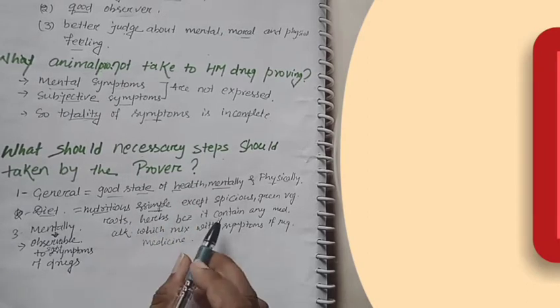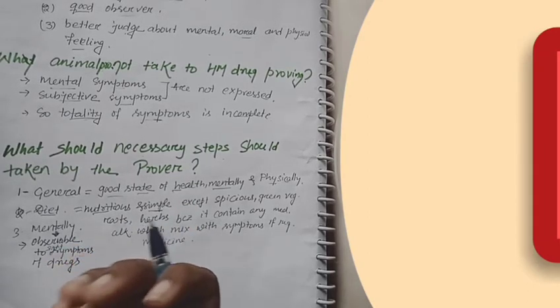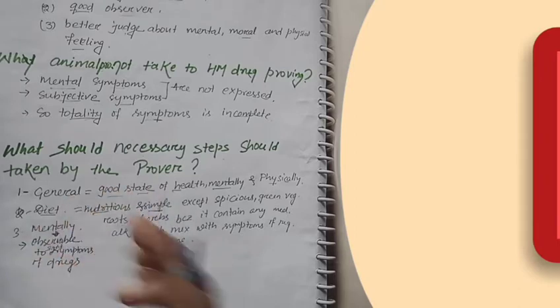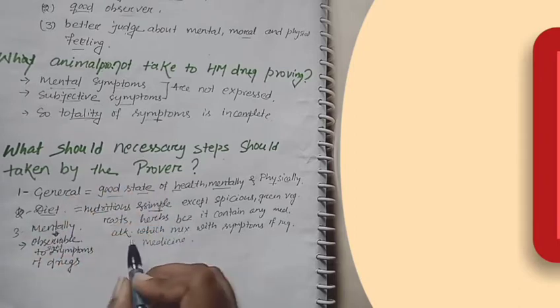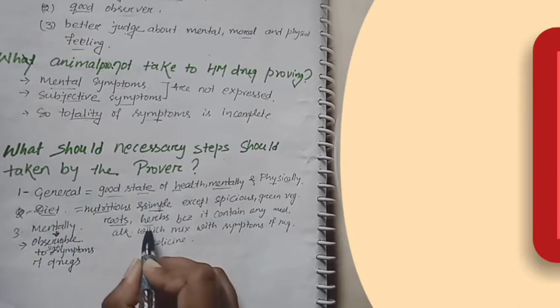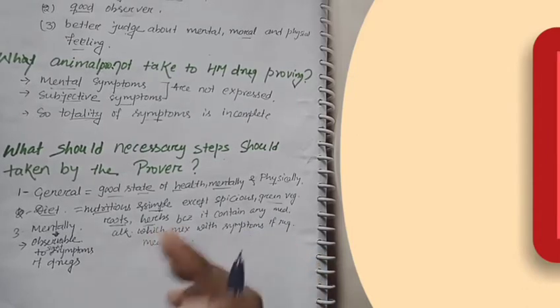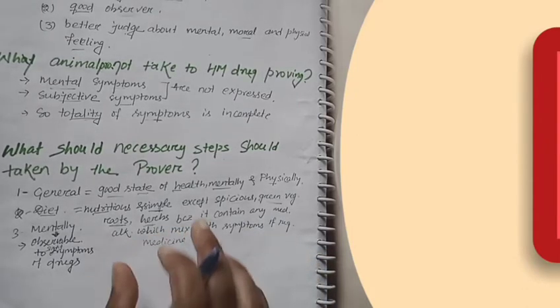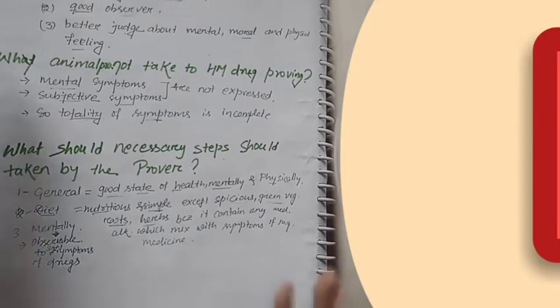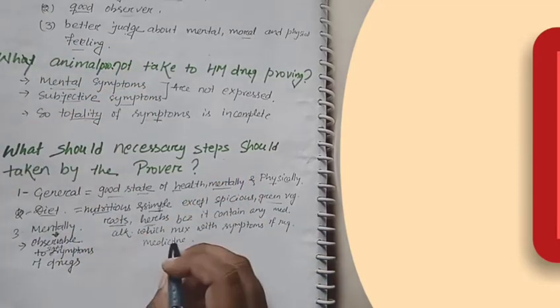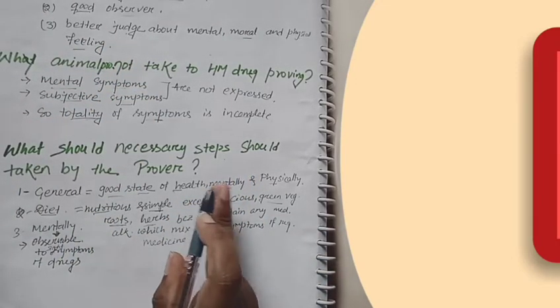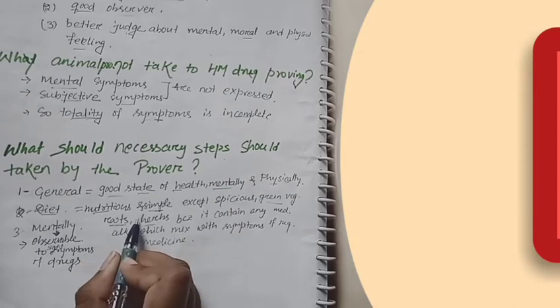Such food makes the symptoms of the medicinal substance get mixed up, because roots, herbs, green vegetables and spices have some medicinal power, which gets mixed up with the symptoms of the required drug. So we avoid that.